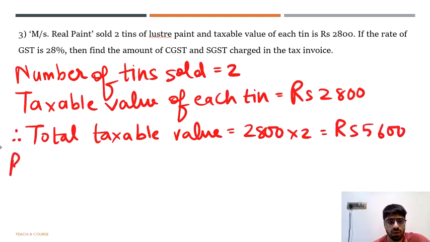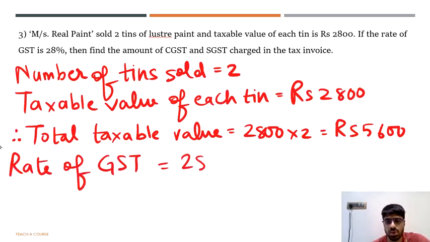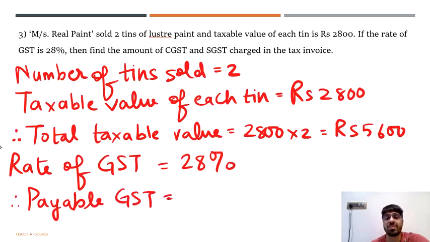Very well. The rate of GST is also given to us. The rate of GST given to us is 28%. So let us calculate the payable GST. The GST that has to be paid is going to be 28% of the taxable value.